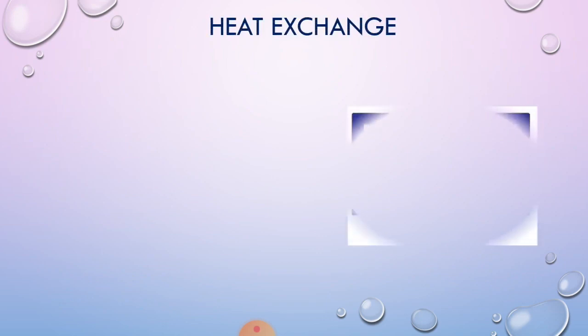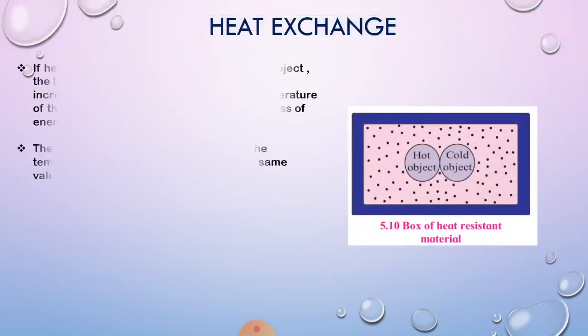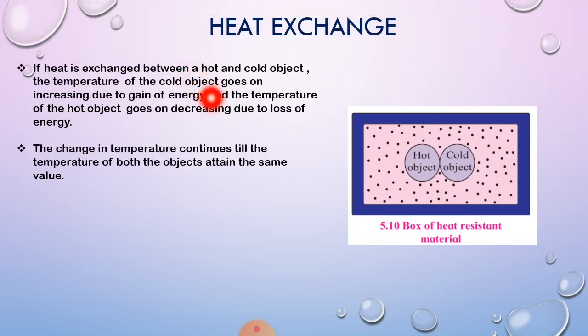Now what is heat exchange? Okay, here if heat is exchanged between a hot and cold object, the temperature of the cold object goes on increasing due to the gain of energy, and the temperature of the hot object goes on decreasing due to loss of energy. जो hot object है and cold object, here you can see these are the two objects. तो cold object में क्या होता है, the cold object का टेम्परेचर इंक्रीज हो जाता है बिकॉज ये एनर्जी को गेन करता है. Okay, and here the temperature of the hot object decreases due to loss of energy. ये एनर्जी लॉस करता है.